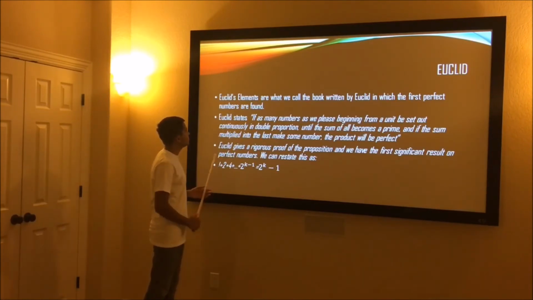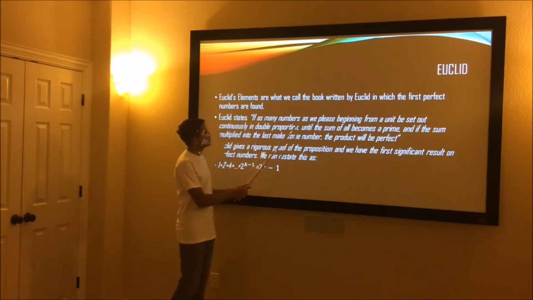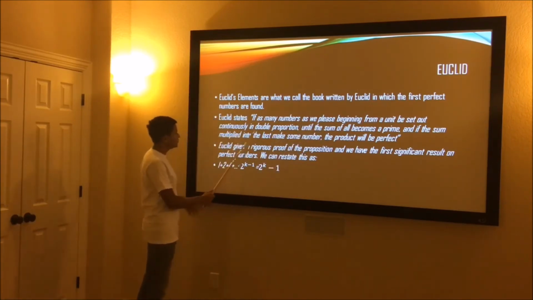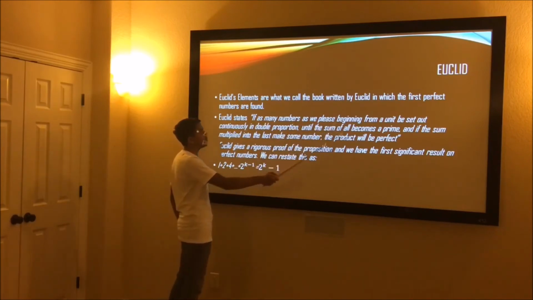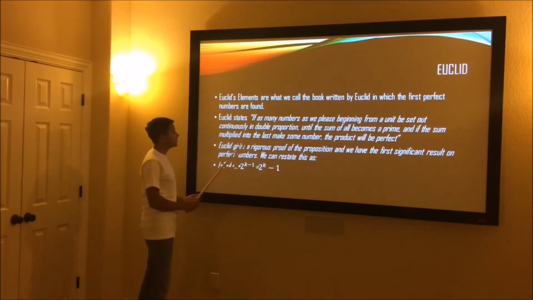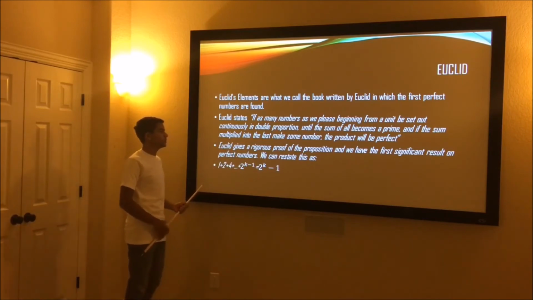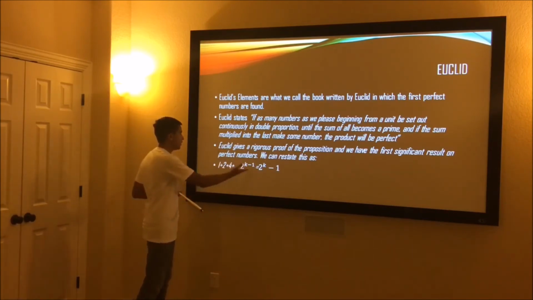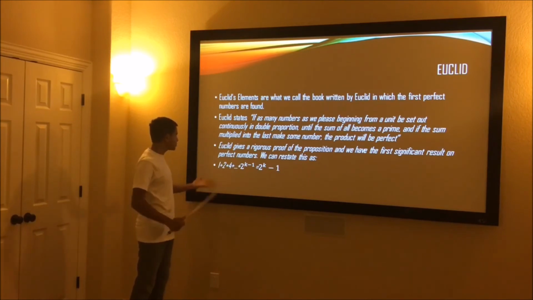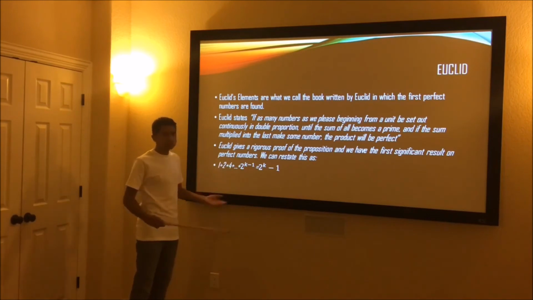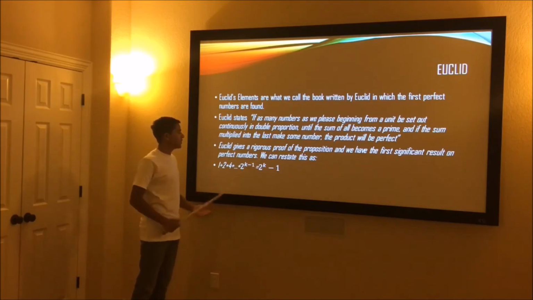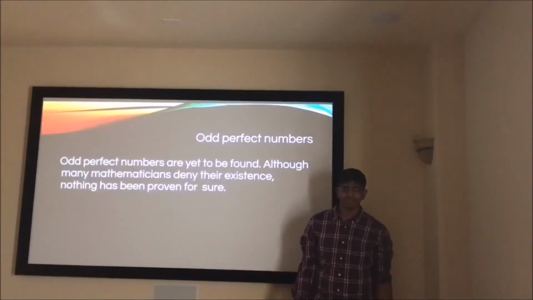Euclid states in Euclid's Elements that if as many numbers as we please beginning from a unit be set out continuously in double proportion until the sum of all becomes a prime, and if the sum multiplied into the last makes a number, the product will be perfect. Euclid gives a rigorous proof of the proposition in his book, but we have a formula, which is much more modern and simplified: 1 plus 2 plus 4 plus etc., ending with 2 to the power of k minus 1, is equal to 2 to the power of k minus 1. Odd perfect numbers have yet to be found.